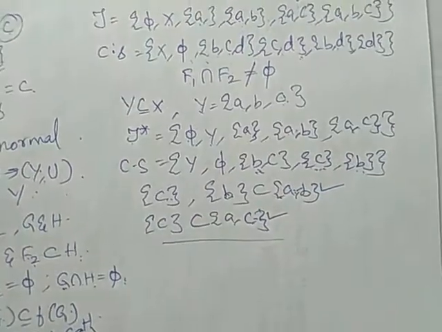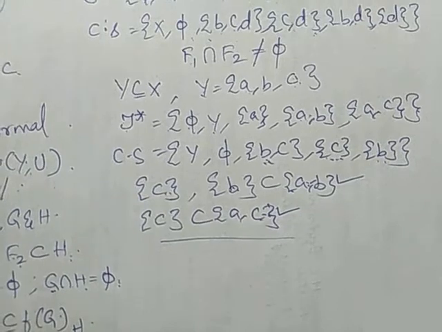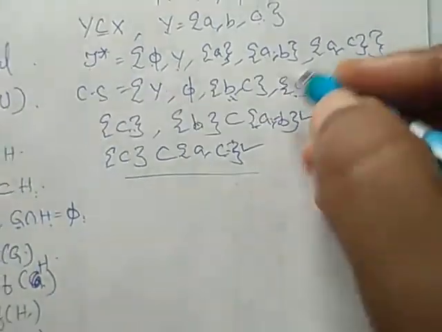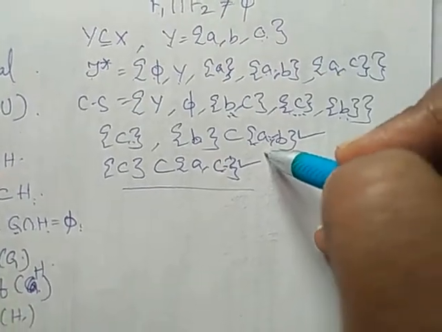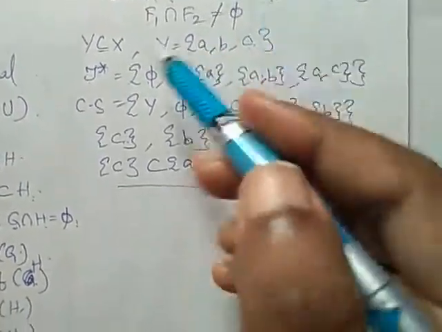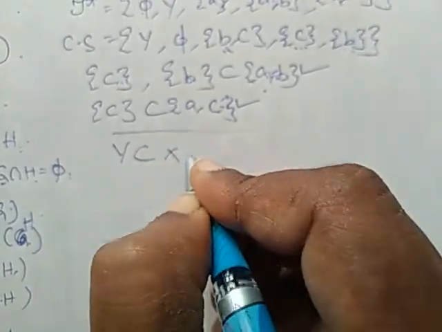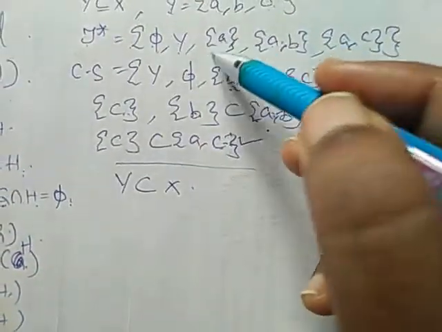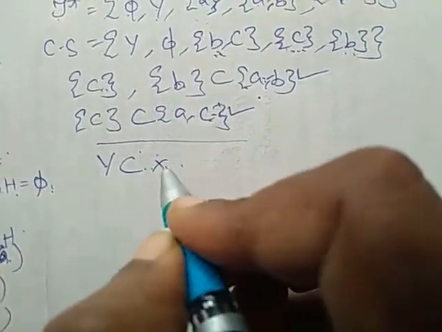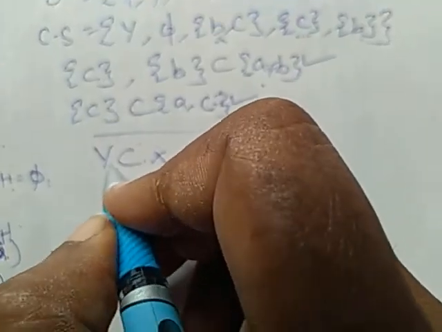Therefore, normality is weakly hereditary. It is not hereditary. We have proved it is not hereditary. To prove it is weakly hereditary, I am considering (X, tau) as a topological space and Y is a closed subset of X. In general, here we have considered Y is a subset of X. Now I am considering Y is a closed subset of X and I am going to prove (Y, tau Y) is also normal.